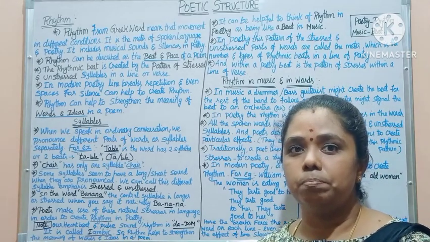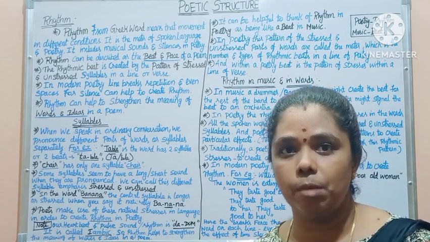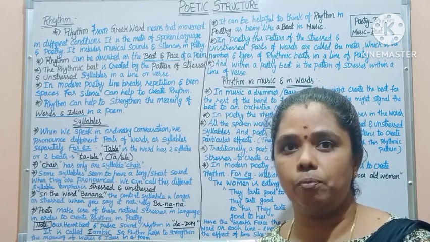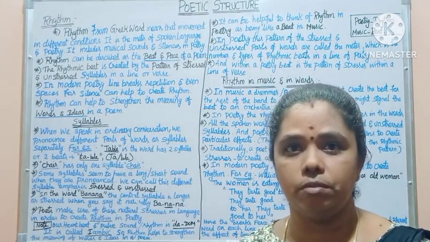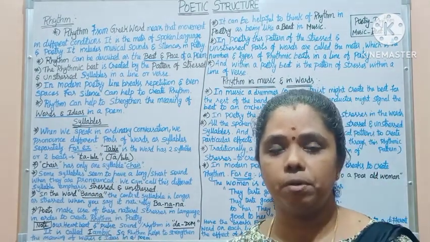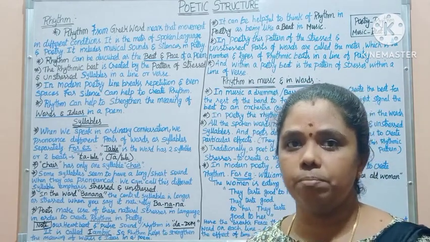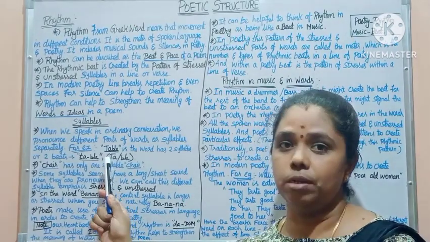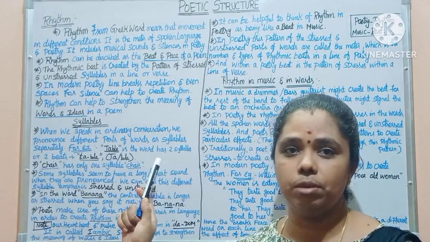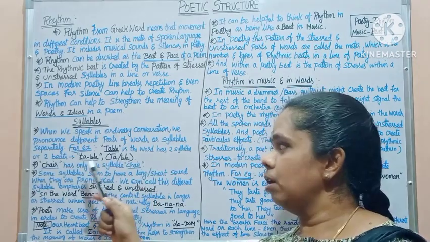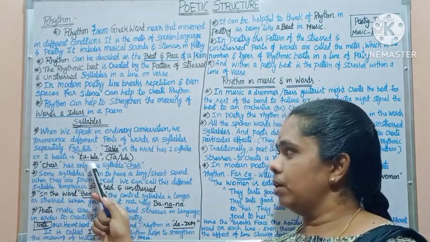Then the rhythmic beat is created by syllables to make a line of a poem. When we speak in ordinary conversation, we pronounce different parts of words, the syllables, separately. For example, the word table has two syllables, or we can call it two beats.